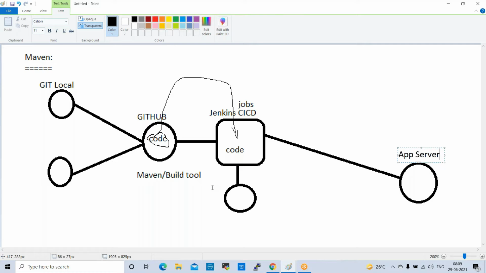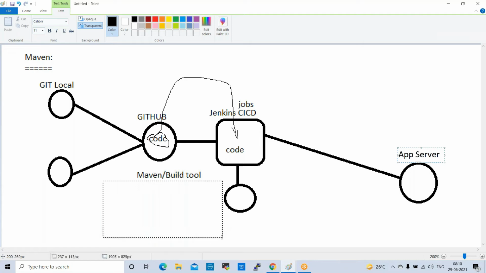Okay, fine. So basically, what is Maven? What will Maven do? Maven is a build tool which will generate artifacts. In the market we have so many build tools available, but Maven is a very popular tool. Most of the projects, like 80% of the projects, are using Maven, right? So Maven is a build tool which will generate artifacts.